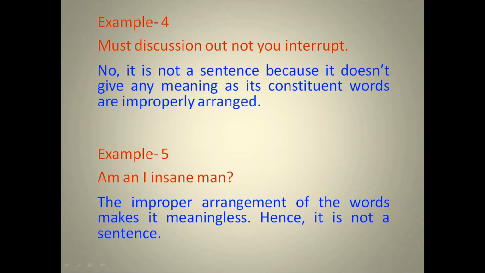It starts with a helping verb and ends with the correct punctuation mark, the question mark. But we know that in an interrogative type of sentence, it starts with a helping verb followed by the subject. But here it is followed by an article, and that's why it is not properly arranged. So it is not a correct sentence.